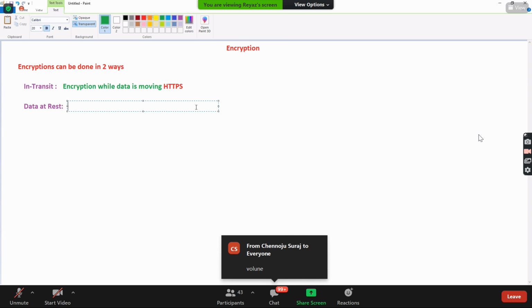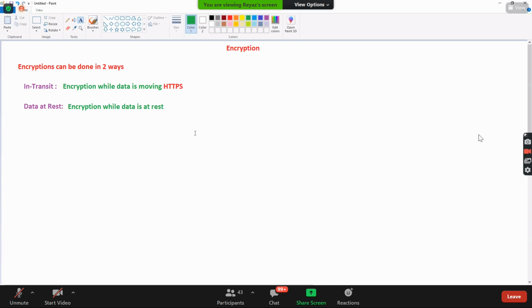In EC2, storage means, yes, Suraj, very good, volumes. Do you remember we can encrypt the volumes? While creating volumes, there is an option to encrypt the volume. When you encrypt the volume, that is called data at rest. So encryption while data is at rest is simply called data at rest encryption.